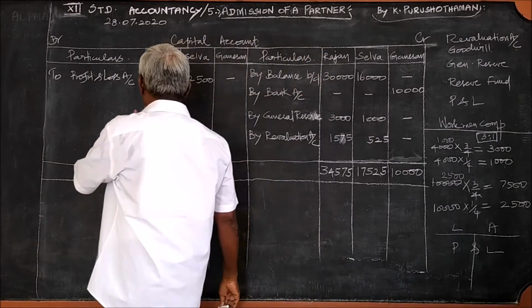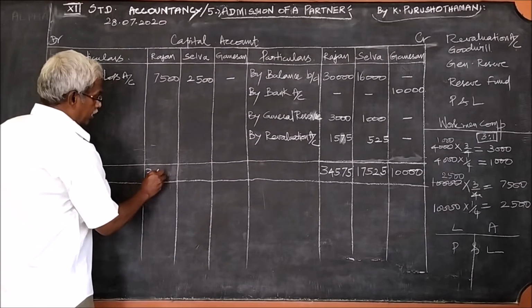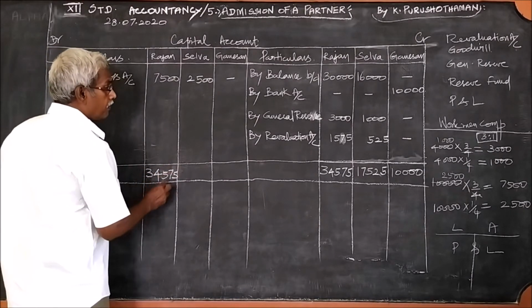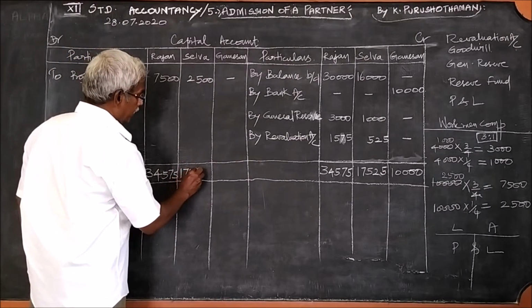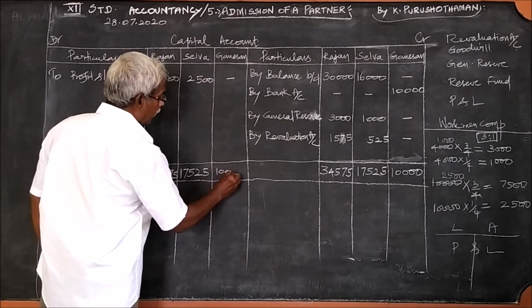And this is the greater total, and therefore you write the same total 34,575 on the other side, and 17,525 and 10,000.